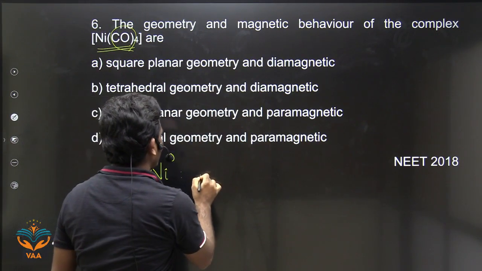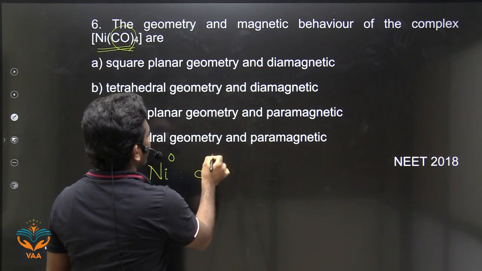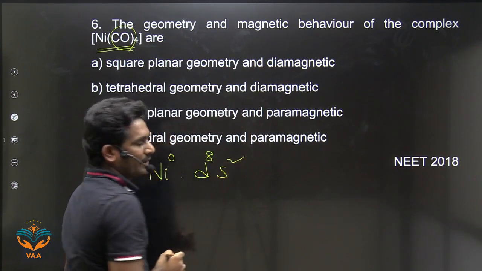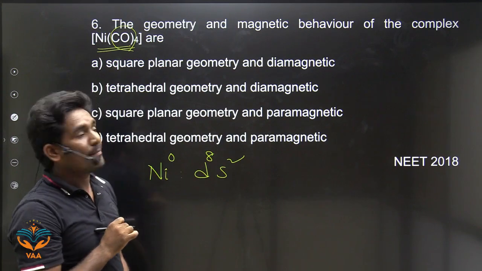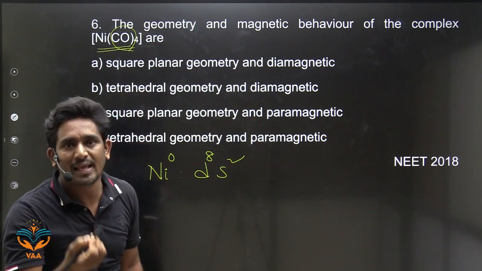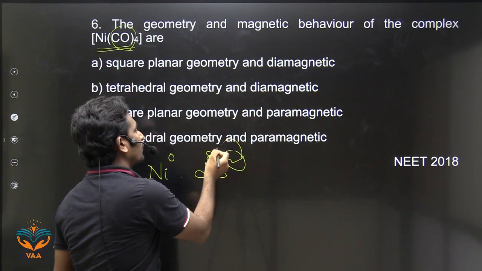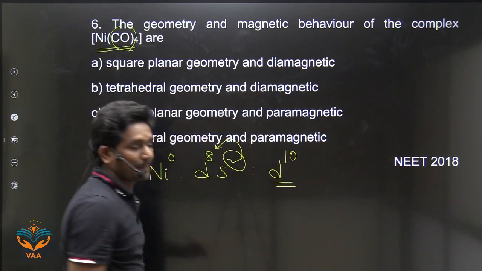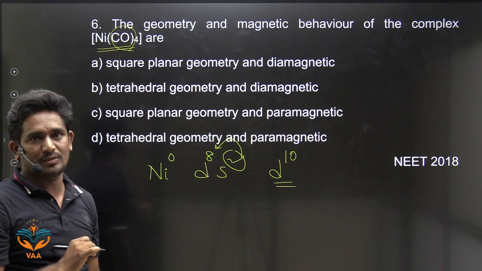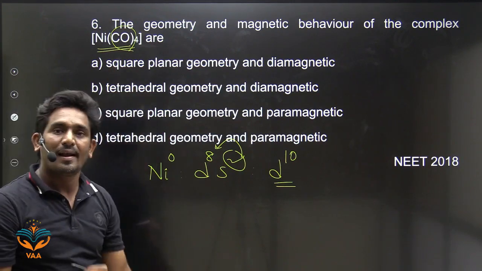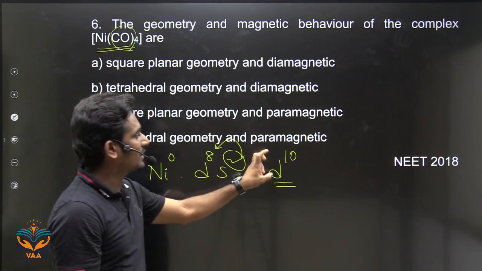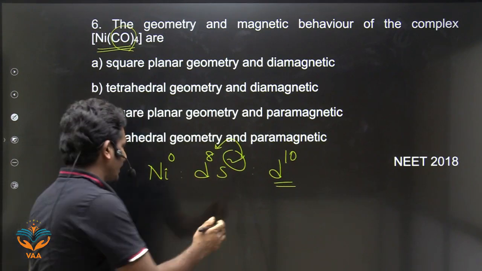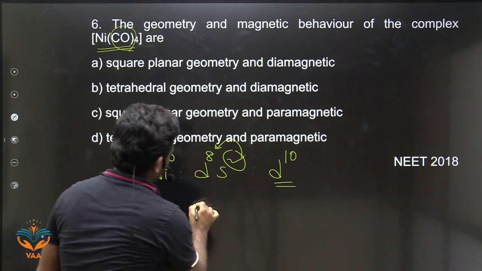So what is the electron configuration? The outer electron configuration is d8s2. In the presence of a strong field ligand, these two electrons shift to the d orbitals. It becomes a d10 configuration. How are these electrons arranged?